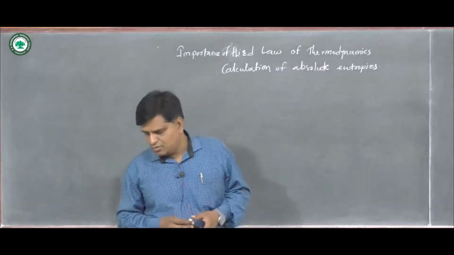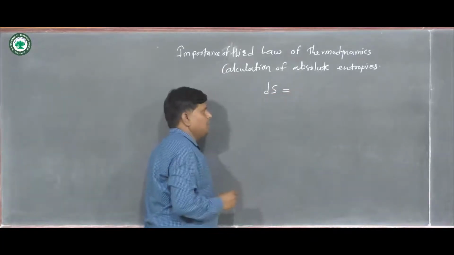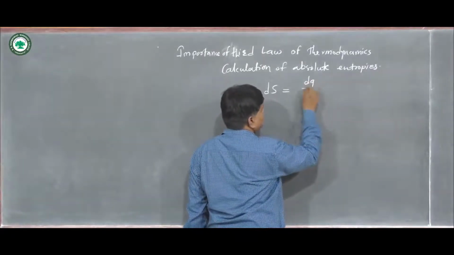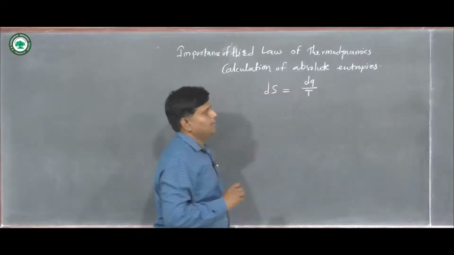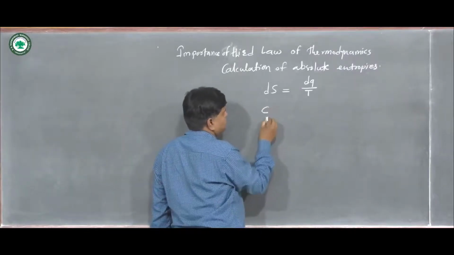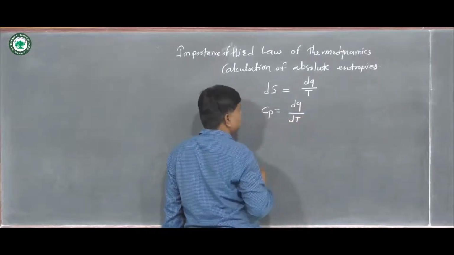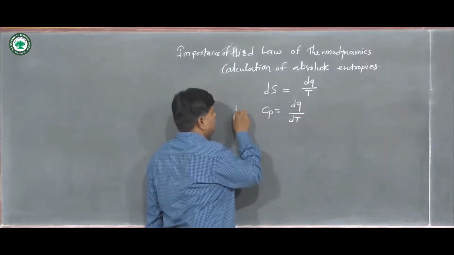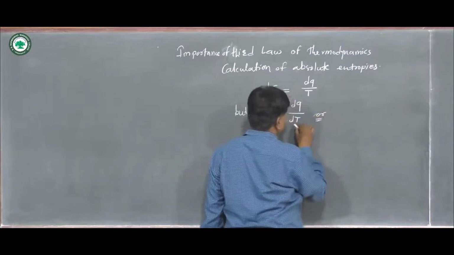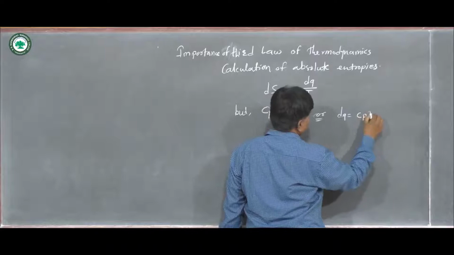How can we calculate it? There is an equation: dS, the small change in entropy, is equal to dq upon T. But here we know Cp is equal to dq upon dT. So we write dq is equal to Cp dT.